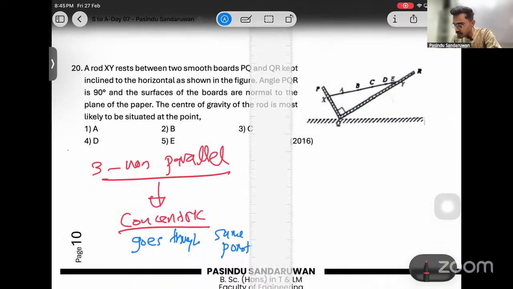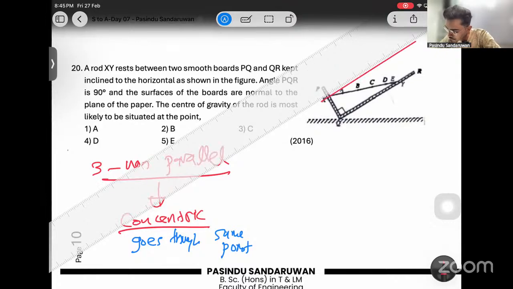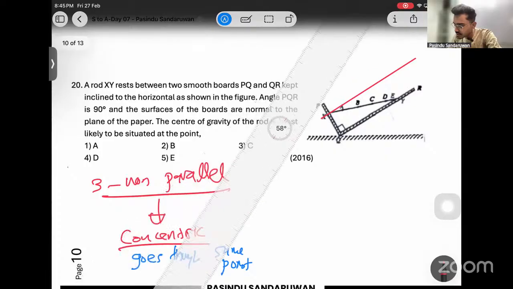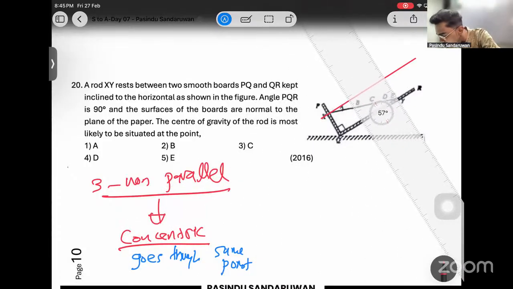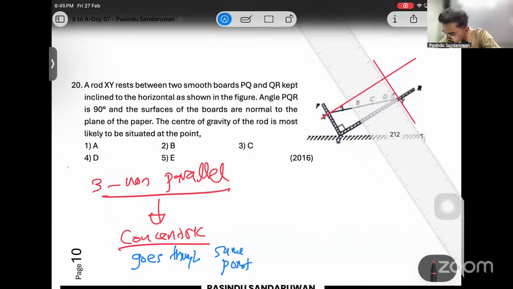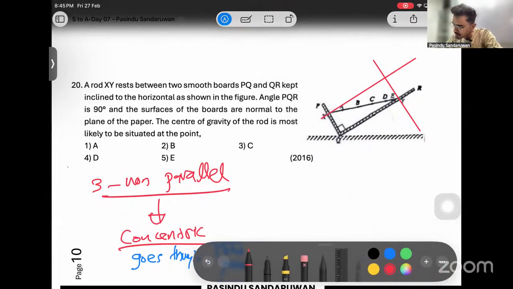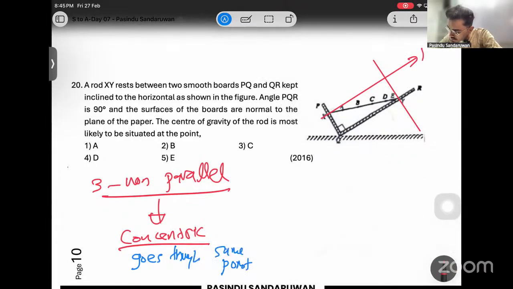See, this reaction is perpendicular to this surface, no? Mark this reaction, right? And this reaction is also perpendicular to this surface. Mark the reaction like this. Now let's remove the ruler. These two are the two reactions here, say Rx and Ry.